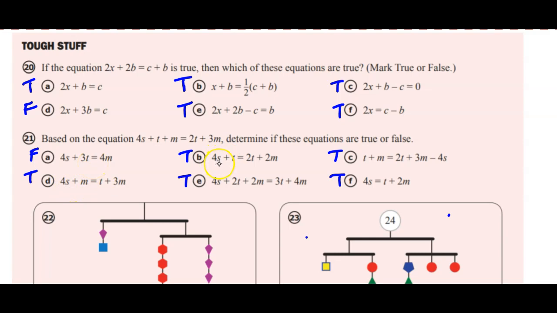Going to part B, 4s plus t, we subtracted an m from both sides, so that works out to be true. Going to part E, we said 4s plus a t on this side, and then plus an m. Did we add a t over here? We did, and we added an m, so it's true. For part C, we've got a t plus an m, so we must have subtracted 4s from the left side, and then they make up for it by subtracting a 4s from the right side. And then lastly, they subtracted this t and the m, which would give us 1t and 2m on the right side there, so that's true as well.